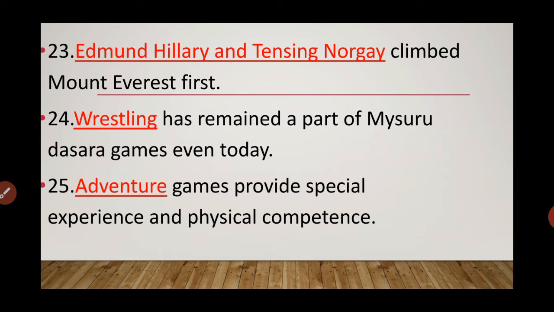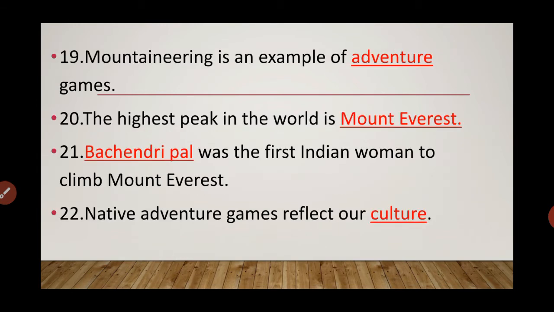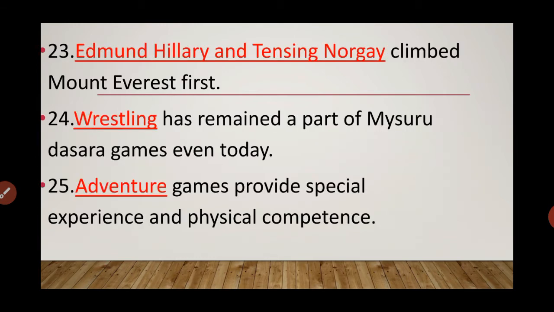Who climbed Mount Everest first? Students, don't get confused. Here, Bachendri Pal was the first Indian woman to climb Mount Everest, whereas Edmund Hillary and Tenzing Norgay climbed Mount Everest first in the whole world.